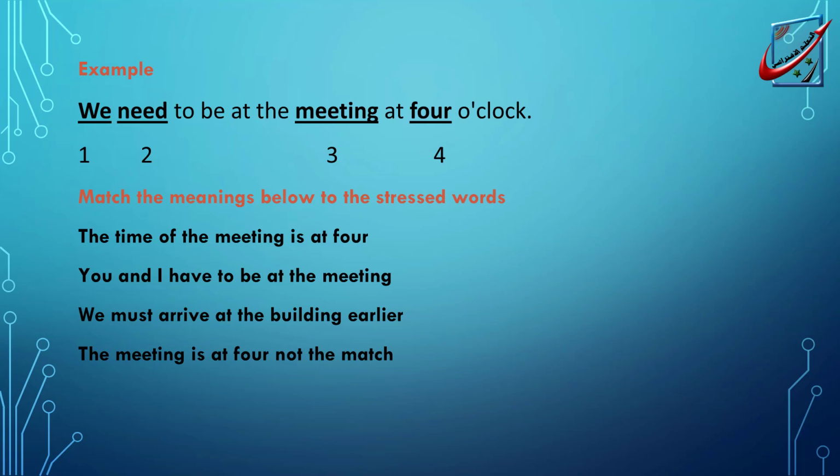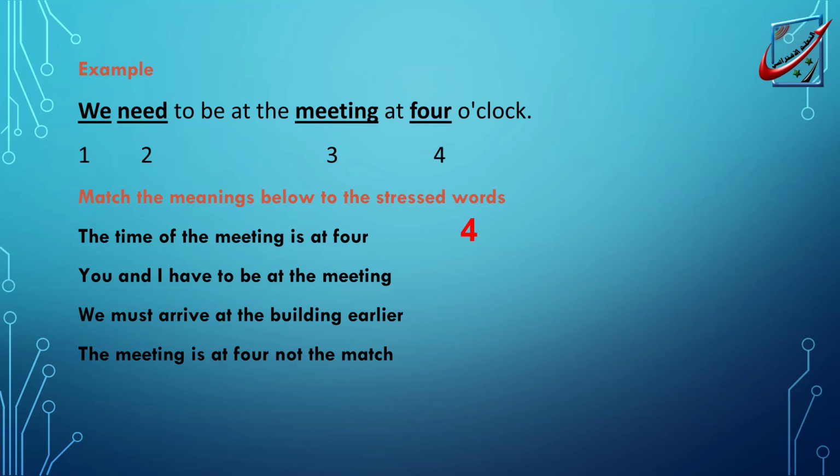If I say, for example, the time of the meeting is at 4, what's the word that I stressed in this sentence? Let me see. It's for.